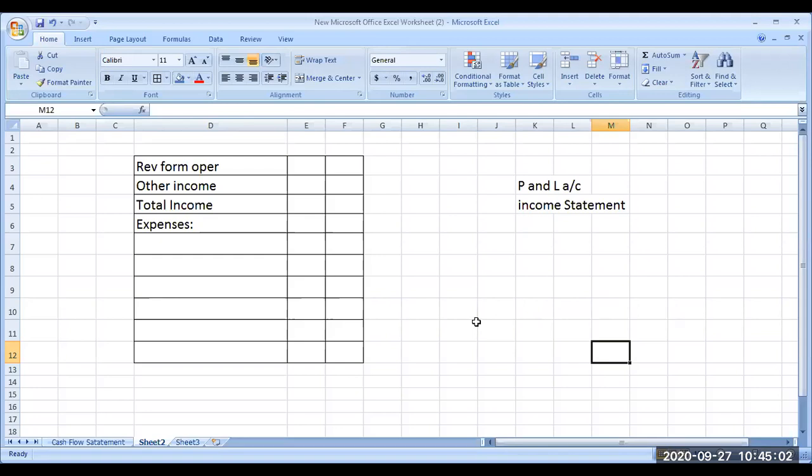Okay, sir. Current year and last year. Sir, I have one more doubt regarding market share. Please, let us go one by one. This accounts receivable average is done. You understood? Yes, sir. How do you calculate accounts receivable average? Last year trade receivables plus current year trade receivables, by 2. That's all. Good.